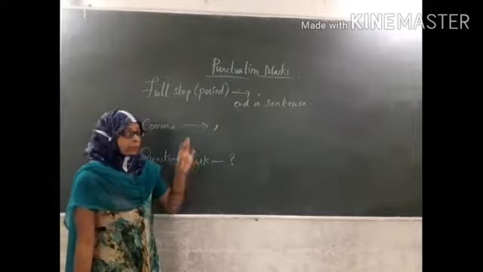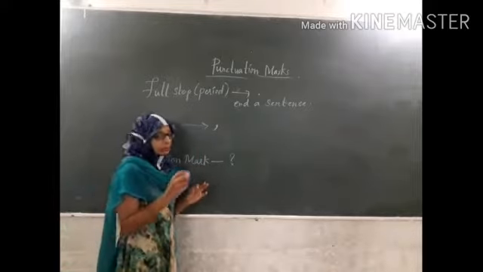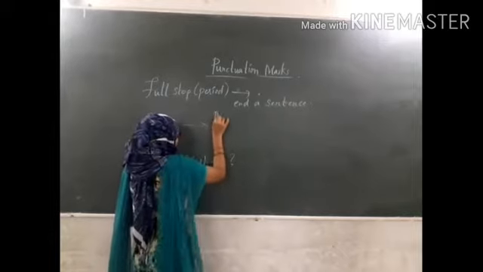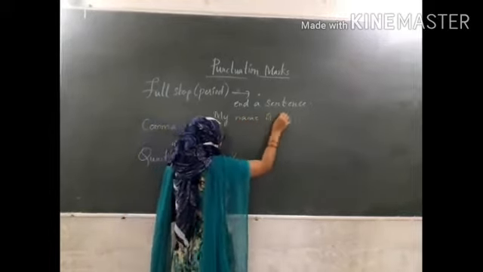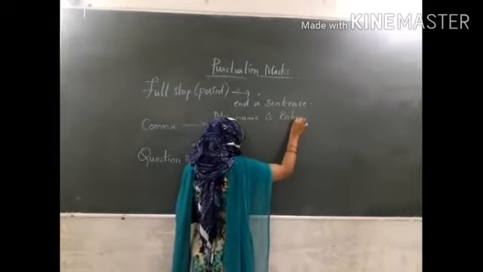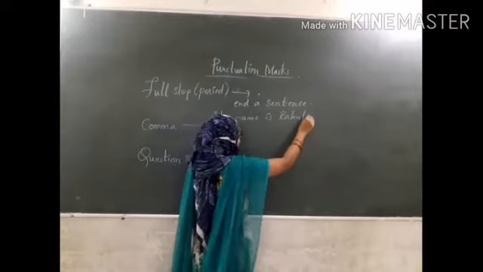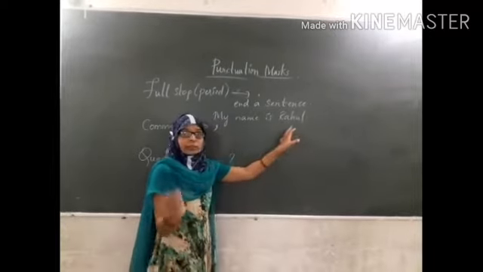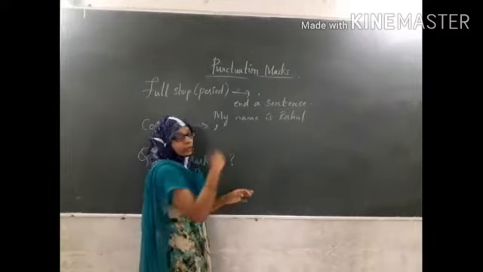When you say this, you need to give a little pause. There comes our full stop. This ends your sentence, so keep a full stop here, and while reading you need to give a little pause here. Wait for a while, and then read the second sentence.